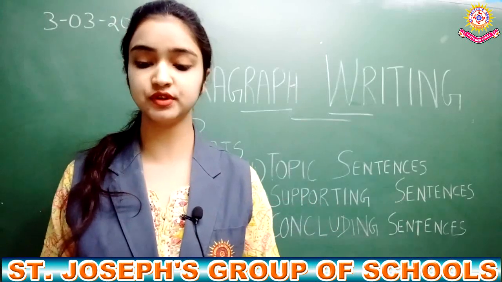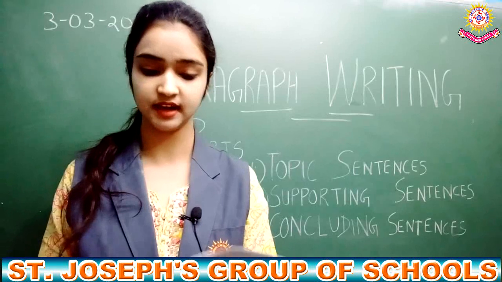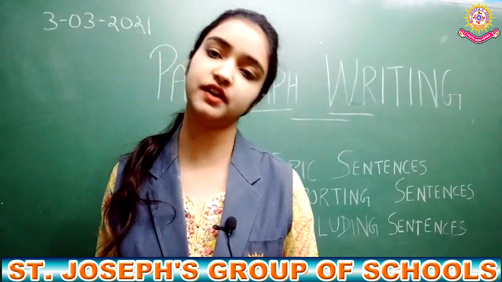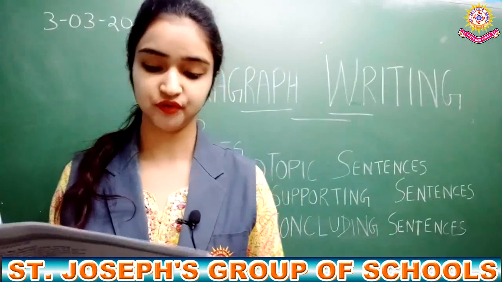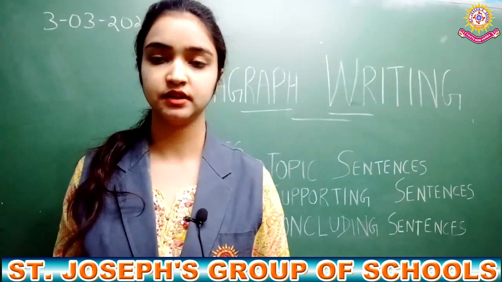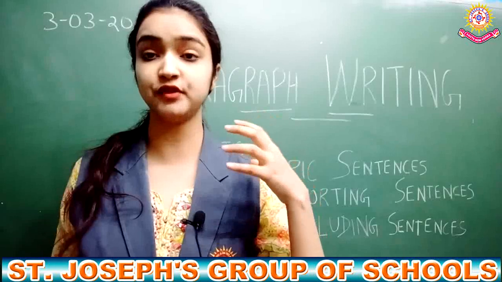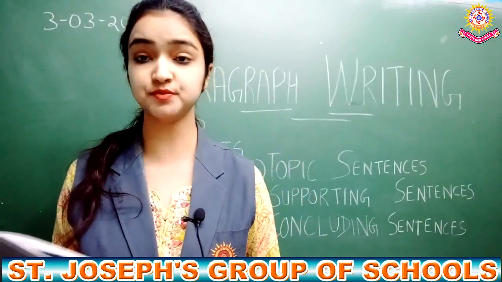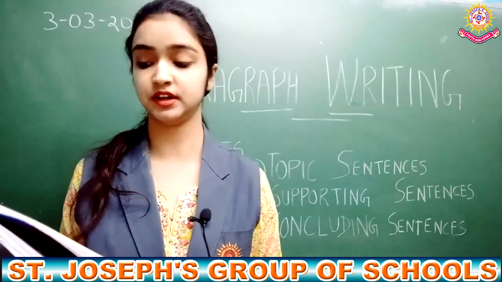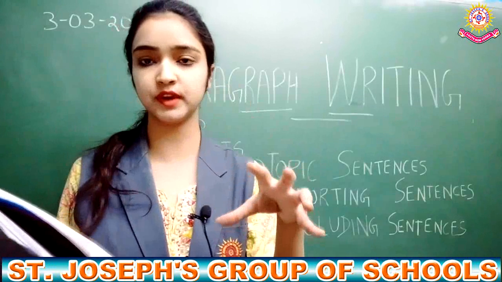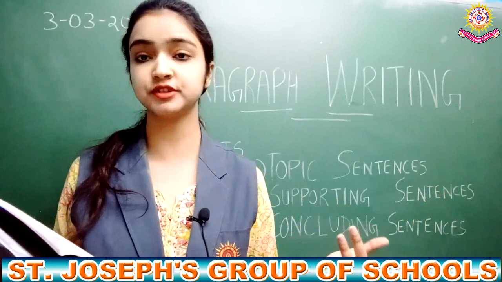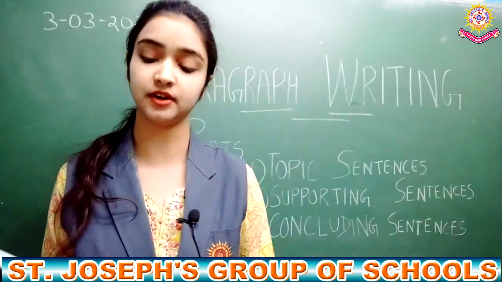Now we have to read on page number 86 the guide on how to write a narrative paragraph. How should we write a narrative paragraph? We would read that. First, remember to involve the reader in the story. Your story should be interesting. The reader should have an interest by reading your story. It is much more interesting to actually recreate an incident for the reader than to simply tell about it. So you have to recreate the whole story rather than simply telling about it. And this can be done by narrating the tale in the first person. The first person can narrate the whole tale.